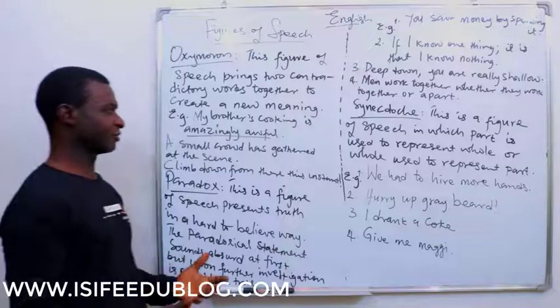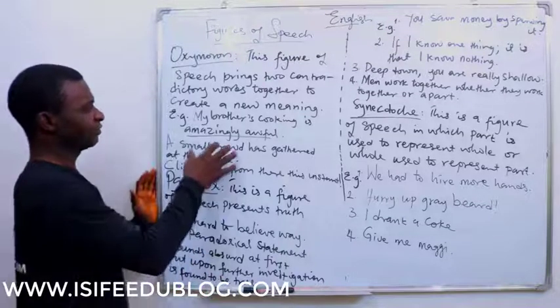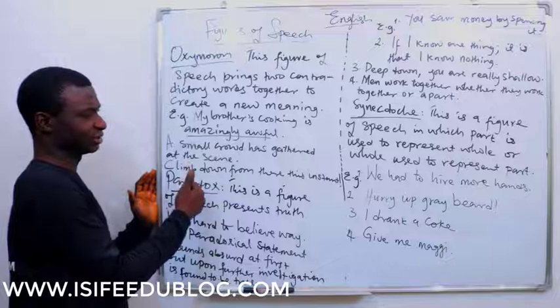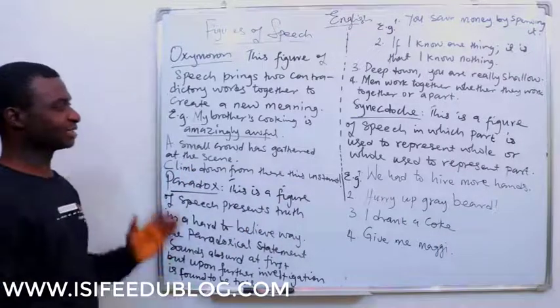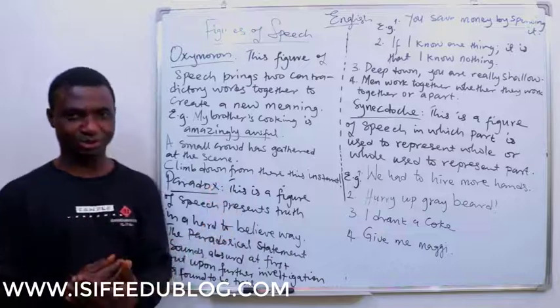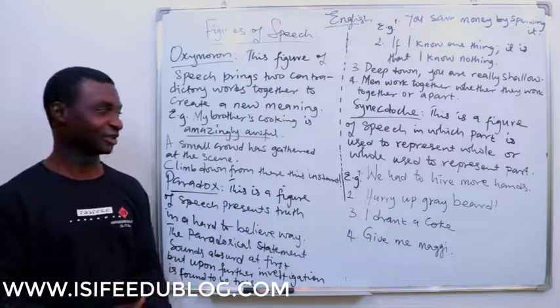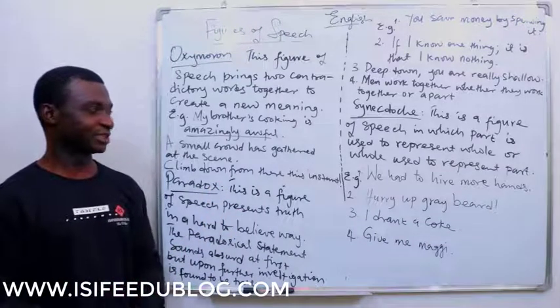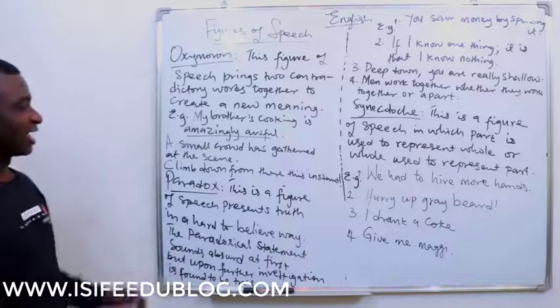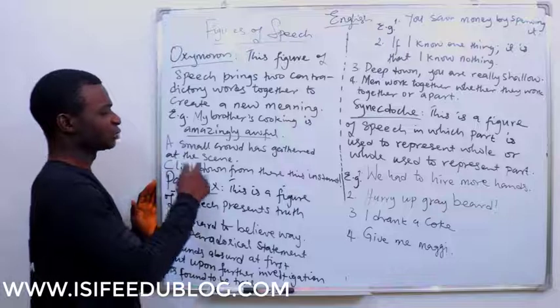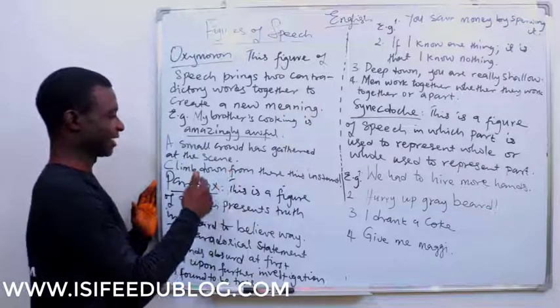That's how this fellow created this. If the cooking was amazing, it would have been good. If it is awful, it would have been bad. But it is between the two. So how do you describe a meal that is not amazing and is not awful? Amazingly awful.